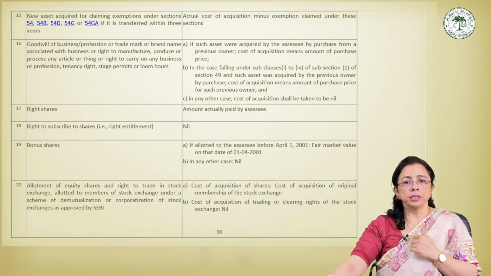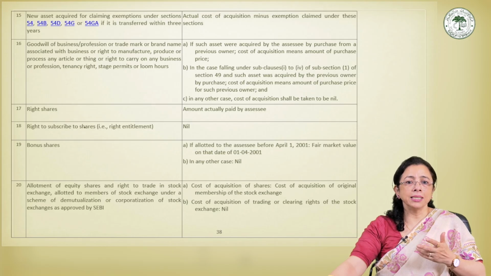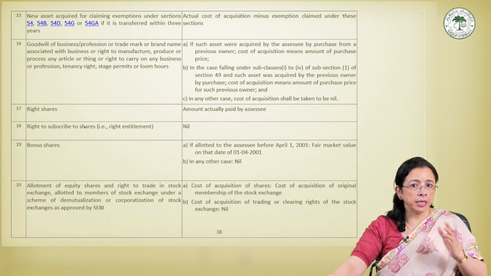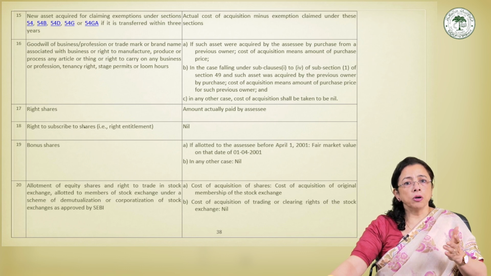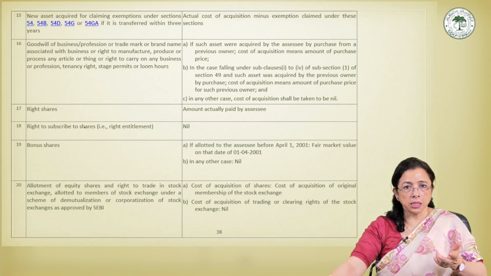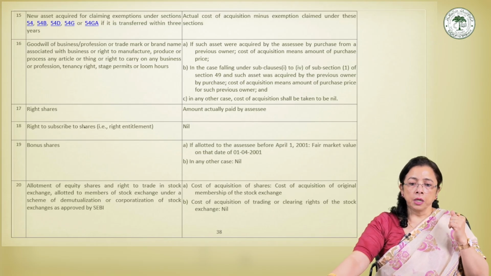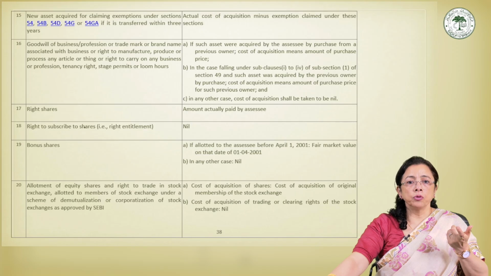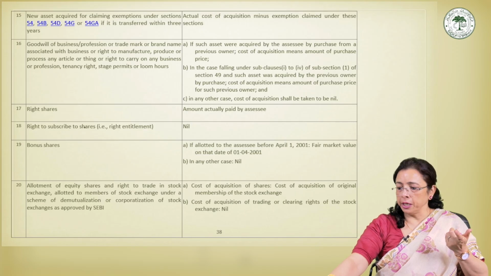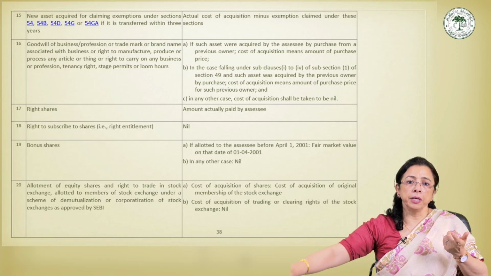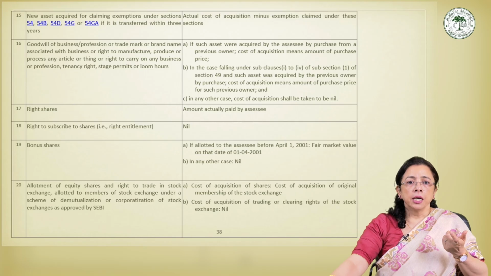of acquisition. For example, if these intangible assets were purchased from any previous owner, then the cost of acquisition will be the actual purchase price paid by the SSE. For example, suppose a trademark is purchased for rupees 5 lakh, then the COA will become 5 lakh.